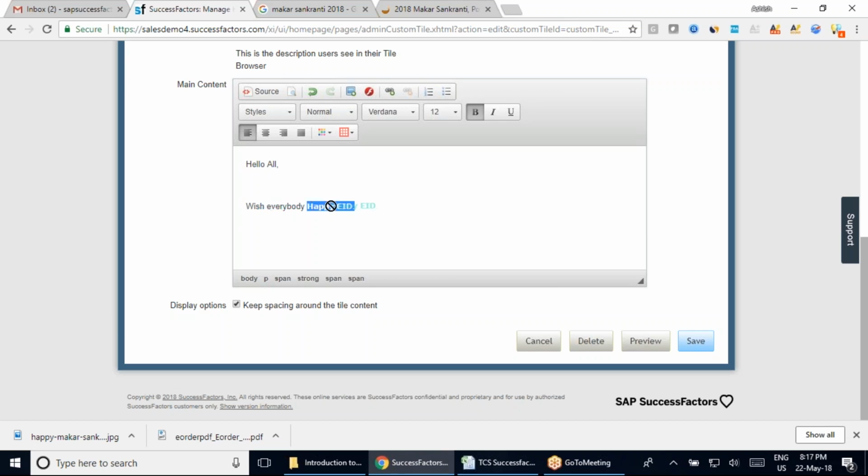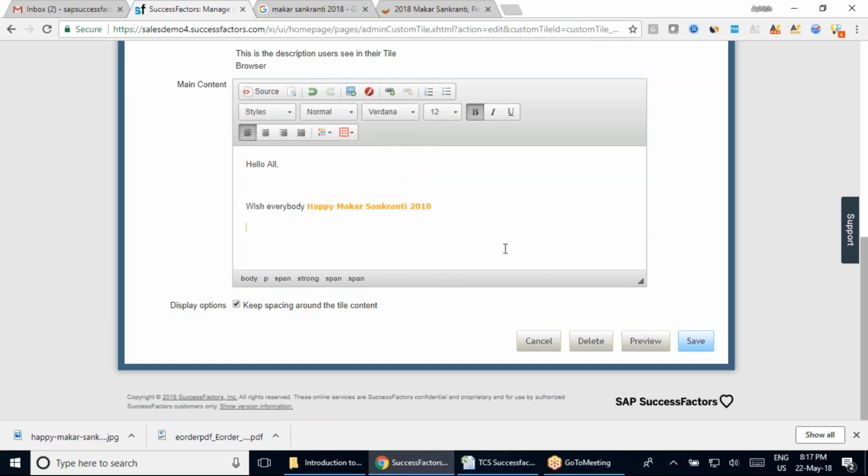Okay, let me just type here Makar Sankranti 2018, right? And this is all the Hindu detail, which is there with that yellow color, right? Because that's what we consider to be right. So let's do that here.